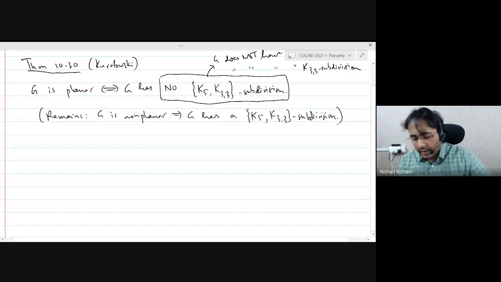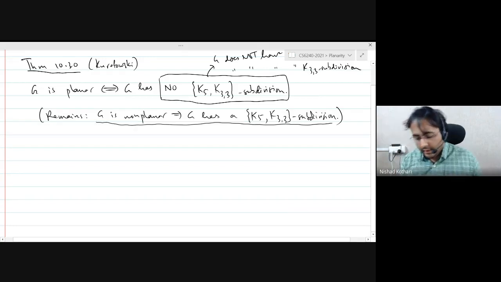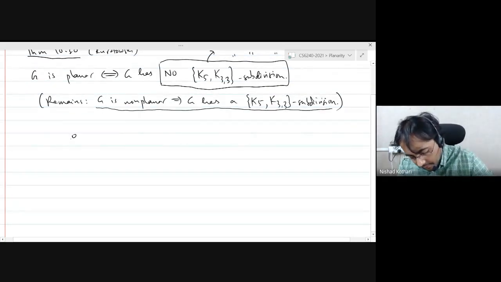Good. So in fact, I would like you to think of this as the statement of Kuratowski's theorem, because this is what remains to be proved. Okay, so try to think of this as the main thing Kuratowski did. Okay. Let's take an example. So the Petersen graph is non-planar, right?